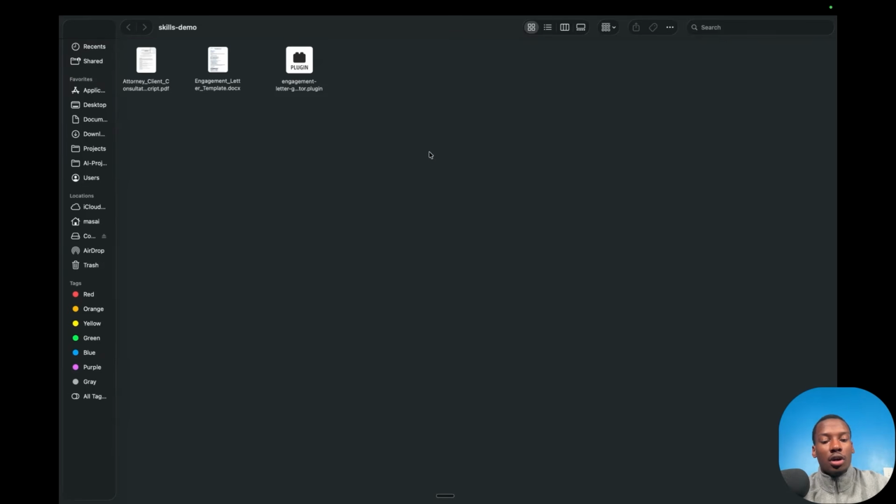And then because Claude Cowork went and created that file for us in our own folder, all we have to do if we want to share this with people is just take this file, put it in an email, and then share it to whoever we would like to share it to. So you have that plugin that you can share with anybody internally in your team. You can have this custom plugin and everyone can have their own Claude Cowork and use your specific plugins for specific workflows in your law firm in their specific Claude Cowork plans.